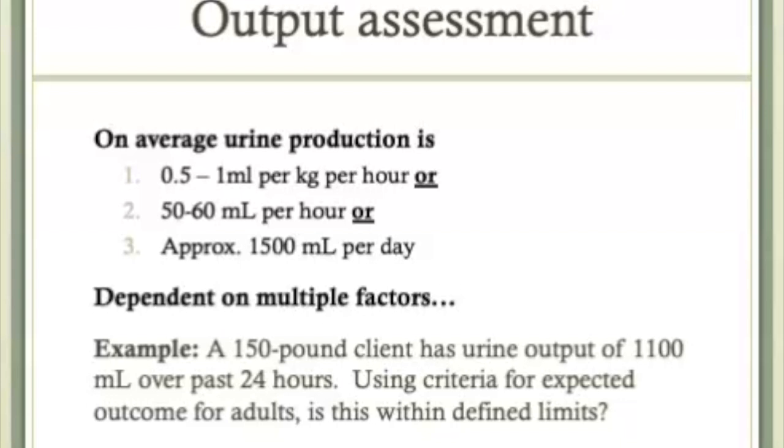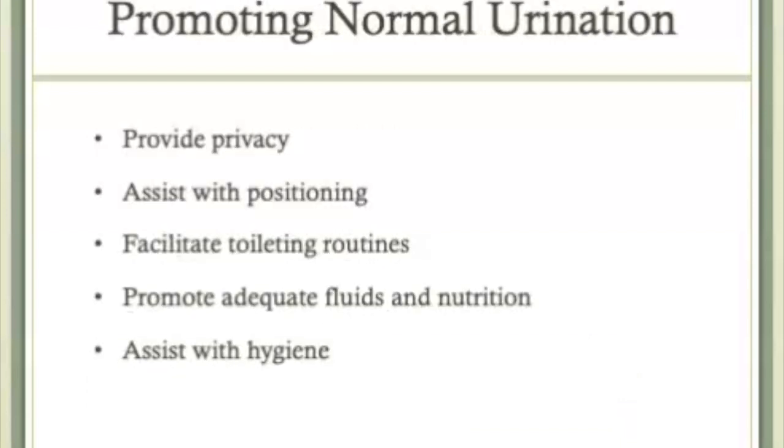If a client has no output for an entire shift, the nurse needs to make sure to assess the client for distension and report it to the provider. So how do nurses promote normal urination? Providing privacy is probably the most important thing you can do. Close the door or the curtain.